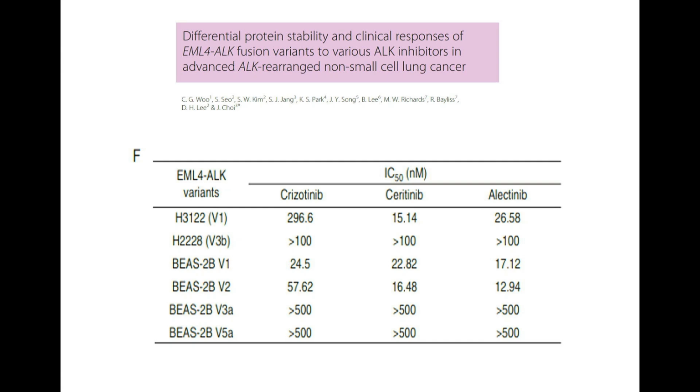This is because of the difference in the structure of variant 3 and variant 5. These two variants are more stable variants, whereas the remaining variants, variant 1, 2, and 7, are all unstable variants because of their structure itself. That's why they are more sensitive to the ALK TKI inhibitors, whereas variant 3 and variant 5 are a bit resistant to the first generation and second generation ALK TKI inhibitors. Next.